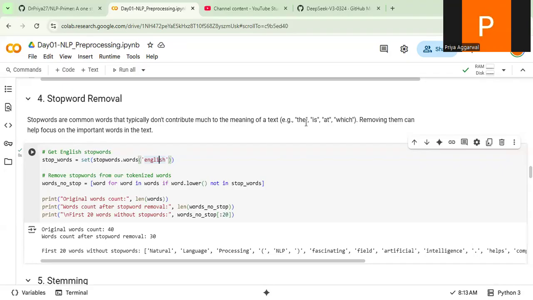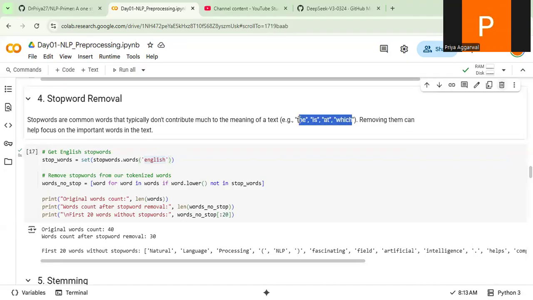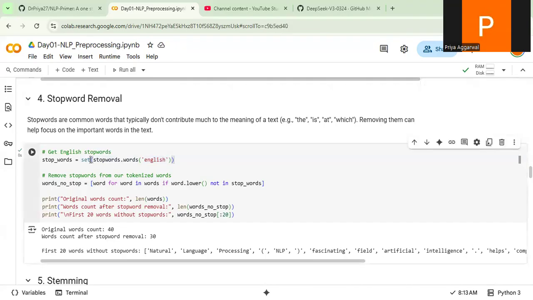The is coming in both, but the content or intent of the two sentences is different. That is why we first remove the stop words, because they unnecessarily make my sample text bigger. For this, we call stopwords.words in NLTK and load the English package. I am putting set here because there are some repetitions.